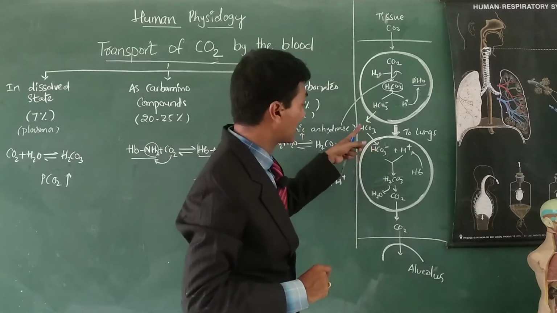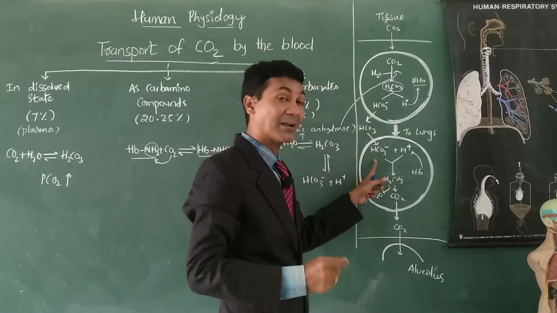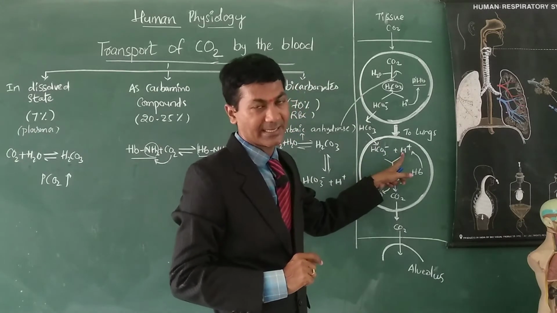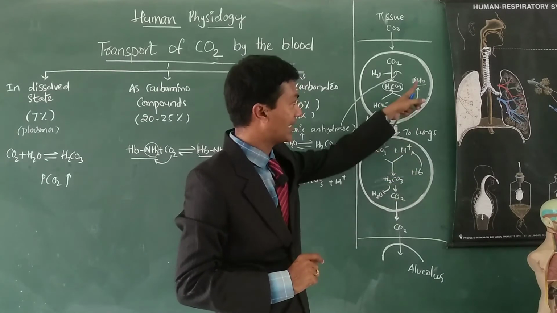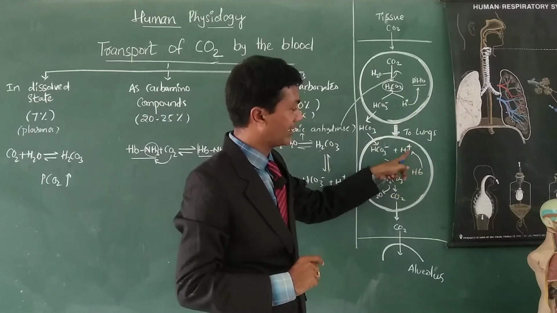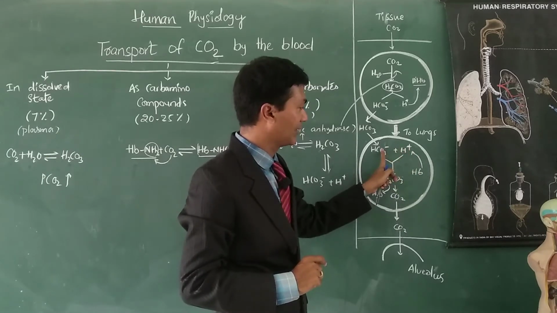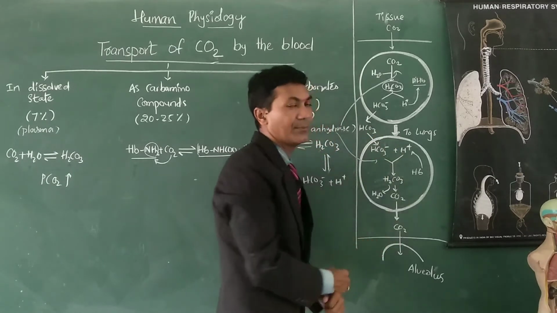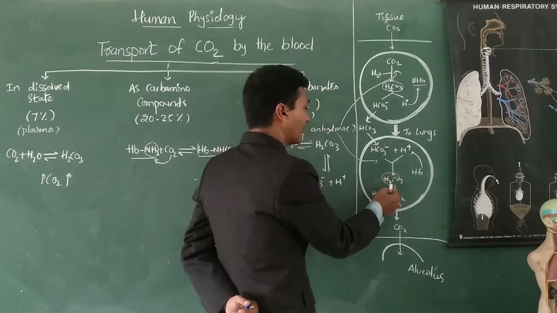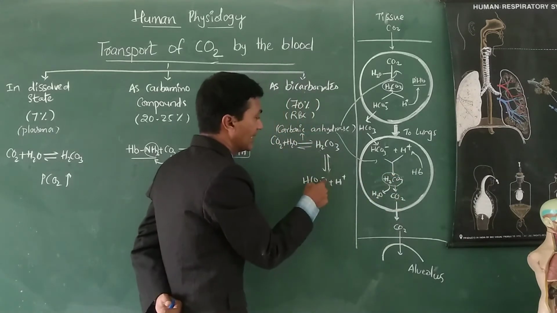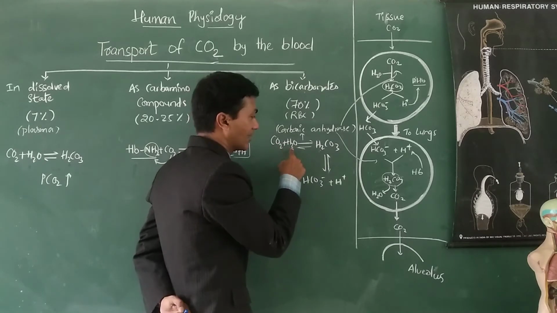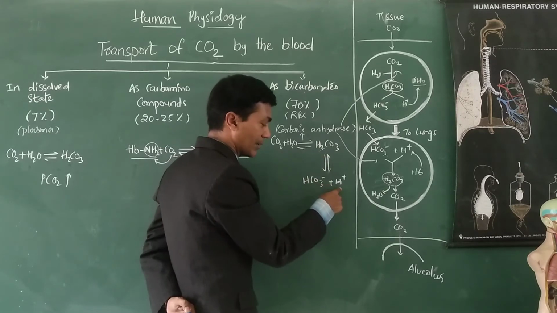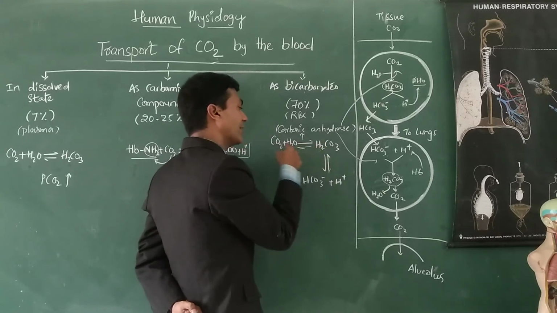At lung level, this bicarbonate is received by RBC again. It reacts with H plus ions by the breaking down of acid hemoglobin, so free H plus ions are released. These two will combine. This also occurs in the presence of carbonic anhydrase present within the RBC. Clear? Then carbonic acid forms. See, it's a reversible process. CO2 adds with water to form carbonic acid, and carbonic acid breaks down into bicarbonate and proton or H plus ion, and it happens in the reverse manner also.